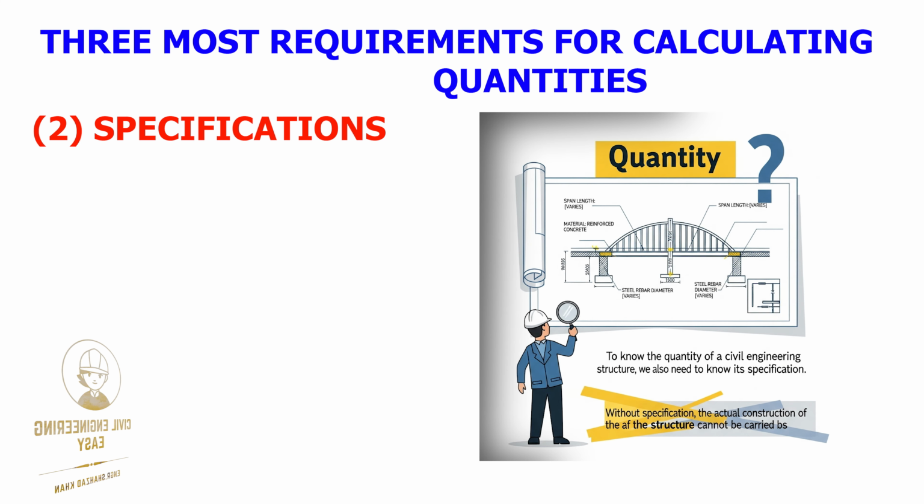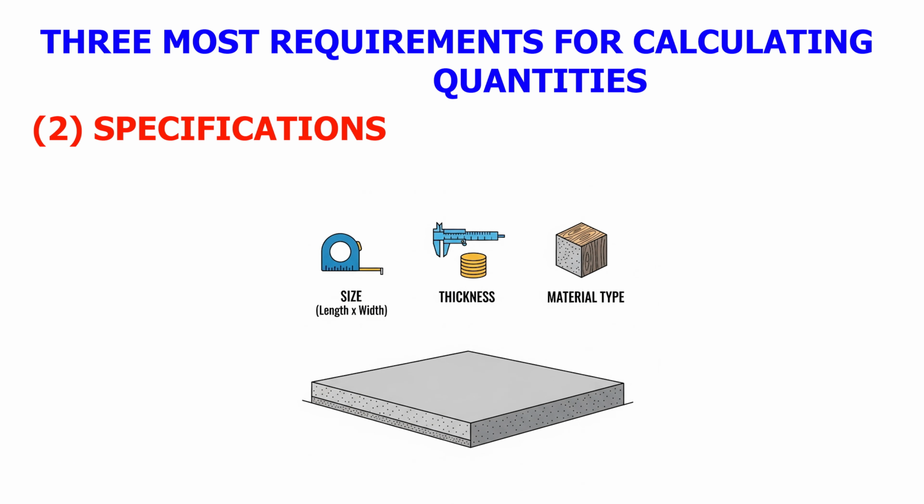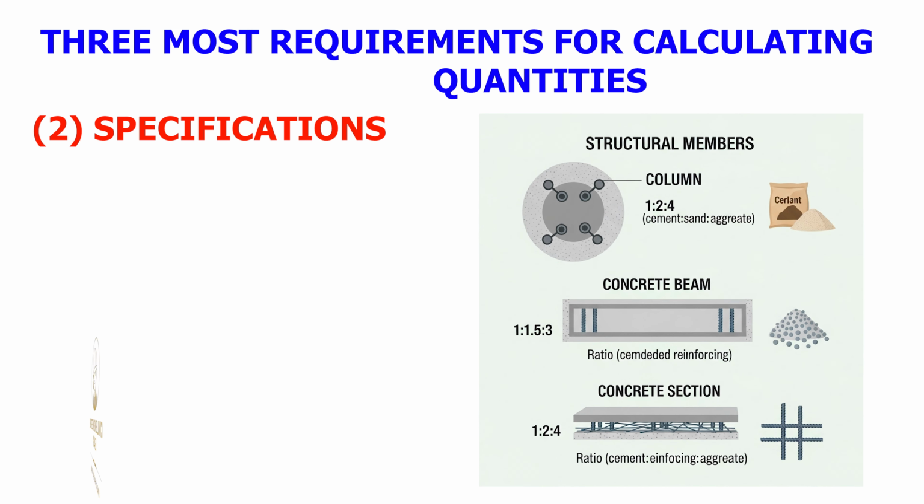Second, the specification. To know the quantity of a structure, we also need to know its specification. Without specification, the actual construction of the structure cannot be carried out. For example, if we are constructing a slab, then we need to know the size of that slab, its thickness, and the type of material used in it. Similarly, for other structural members, columns, beams, slab, etc., we need to know their ratio and the materials used.